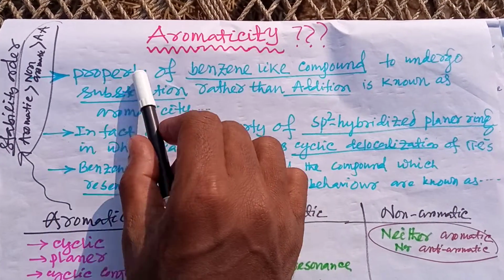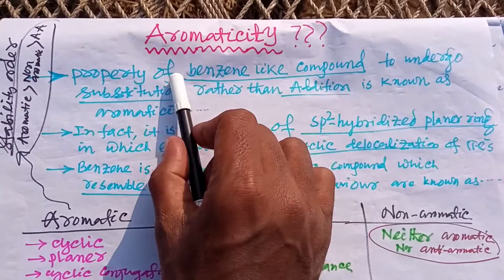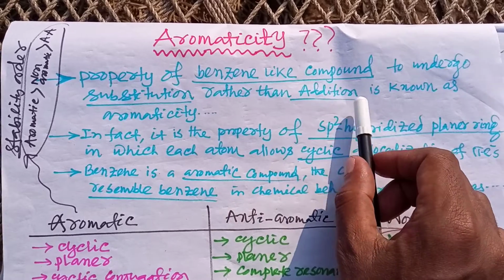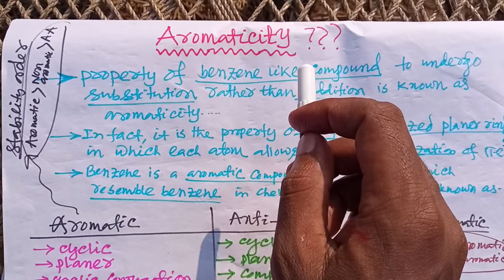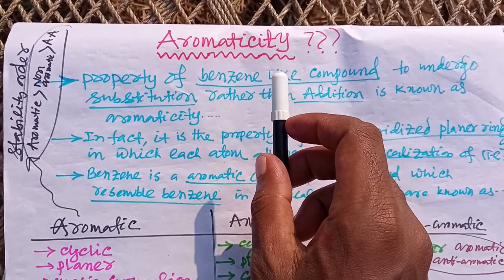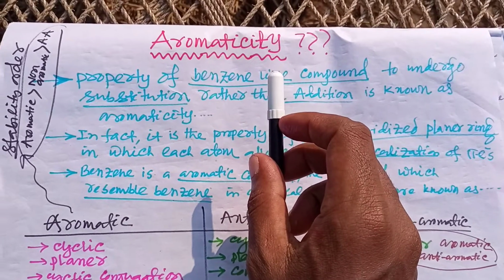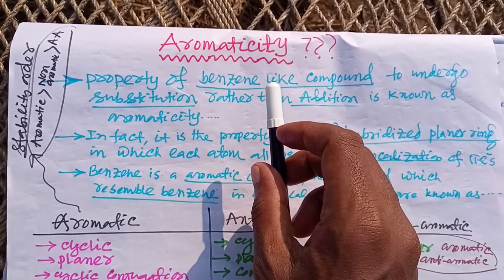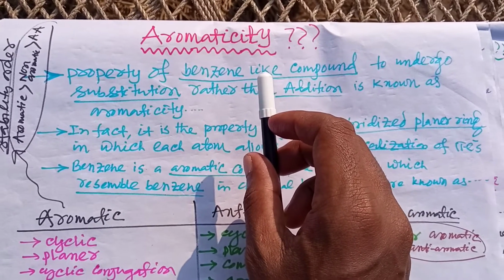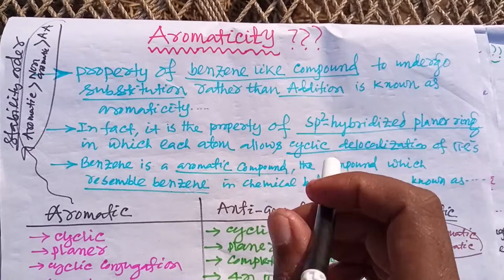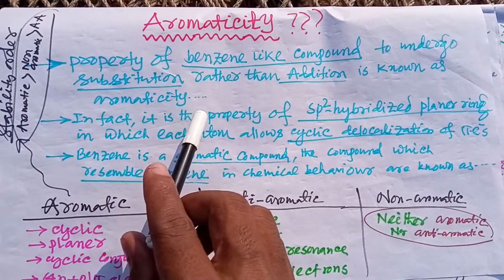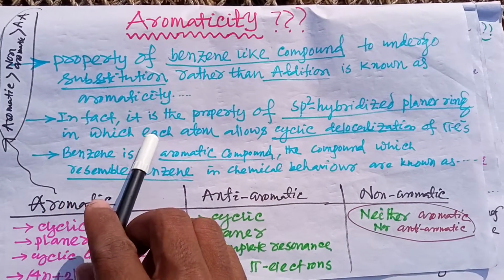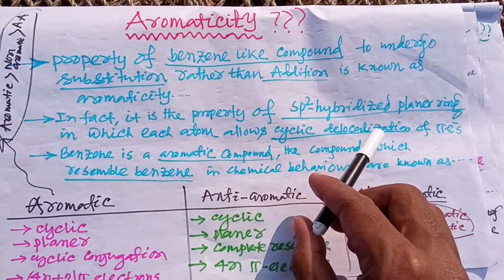So it is basically the property of benzene-like compounds to undergo substitution reaction instead of addition reaction. Benzene contains three double bonds, so it was expected to undergo addition reaction, but it undergoes substitution reaction because of the property of aromaticity. In fact, it is the property of an sp2 hybridized planar ring in which each atom allows cyclic delocalization of pi electrons.